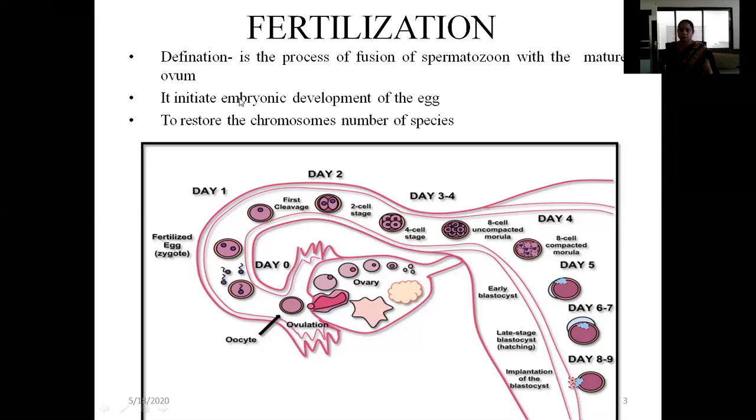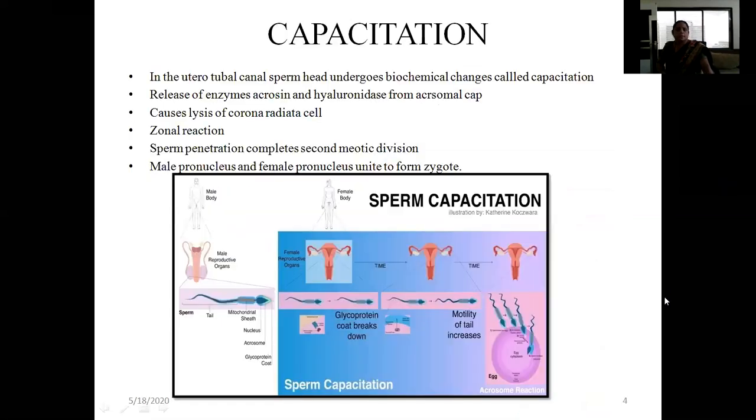When the process of fertilization is to be completed, one more thing is required, that is called capacitation. For the process of fertilization to be completed, capacitation must occur. It occurs in the sperm, and it occurs in the ovum also.